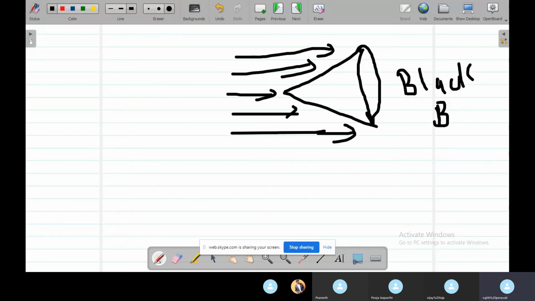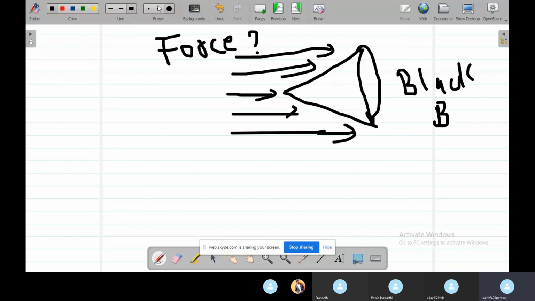Light waves are hitting this. So what will be the force exerted on the cone? How do we calculate it?